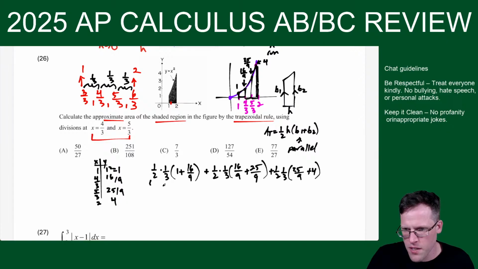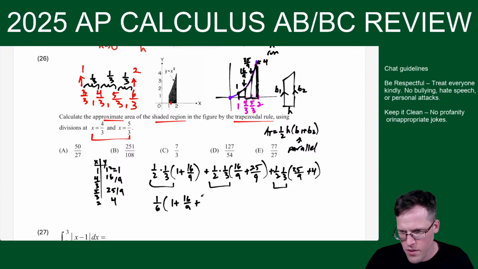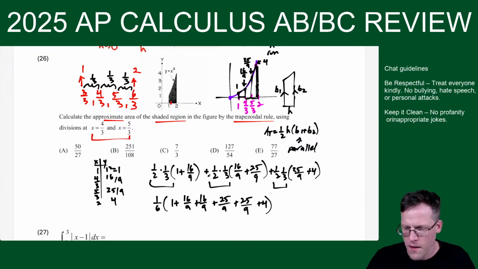Okay, so what I'm seeing is this is 1/6. So I could go 1/6 times, and then I got 1 plus 16/9 plus 16/9 plus 25/9 plus 25/9, and then plus 4. So here I'm seeing 50 plus 32 is 82. So we got 82/9 so far. And then we get 5. And 5, if I want to put it over 9, is the same thing as 45/9.